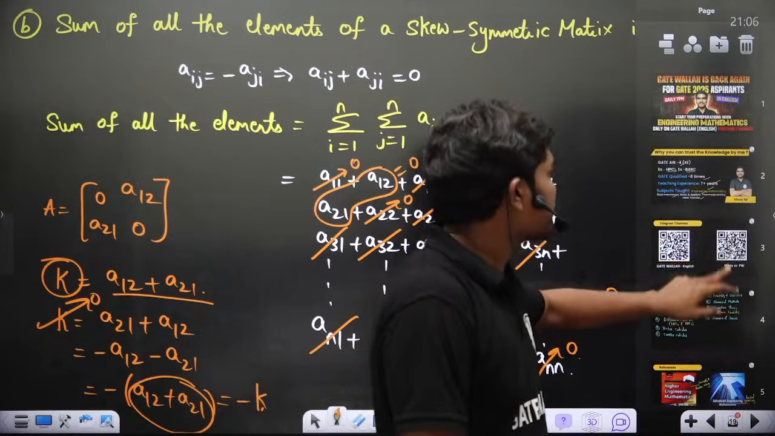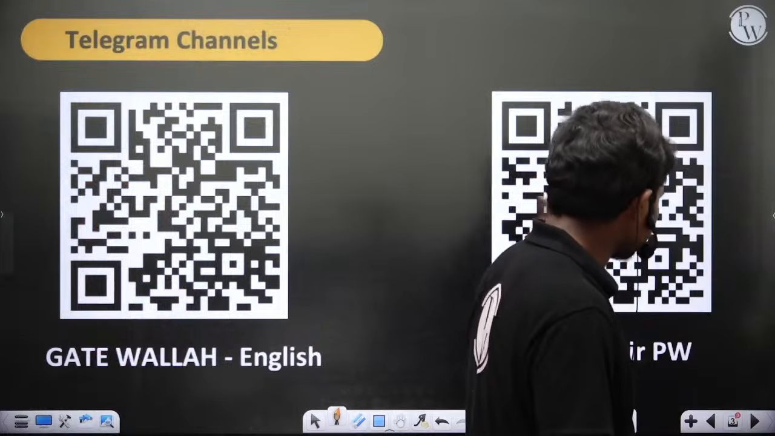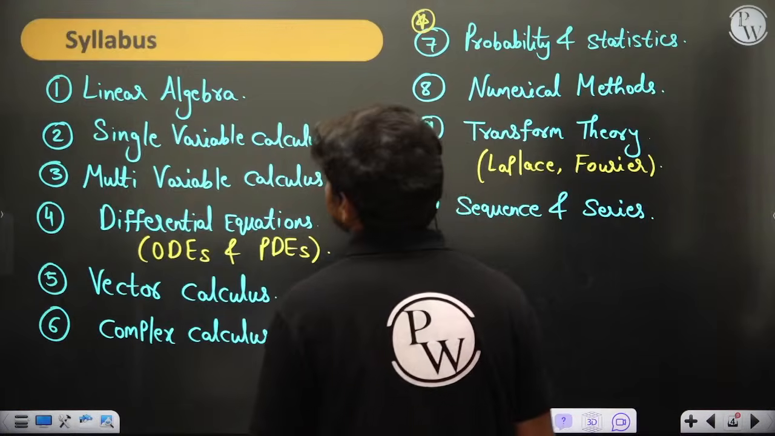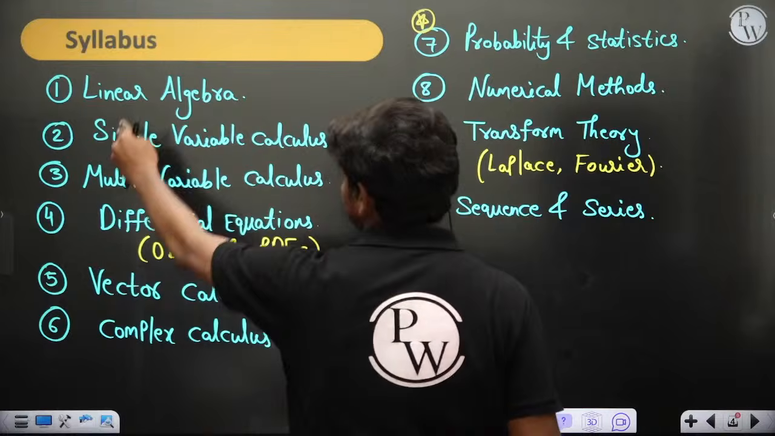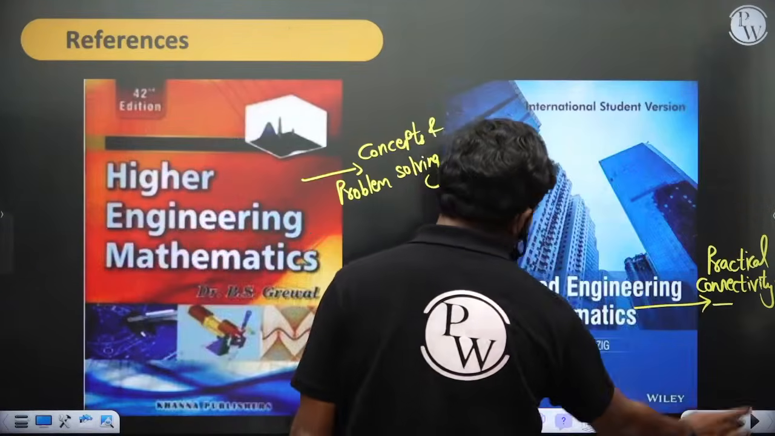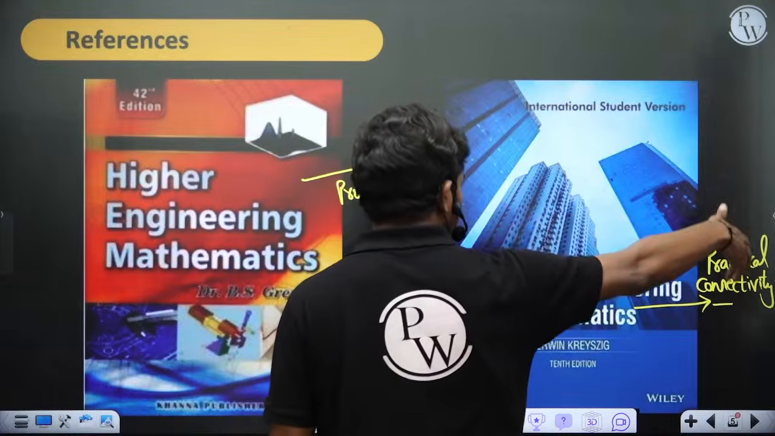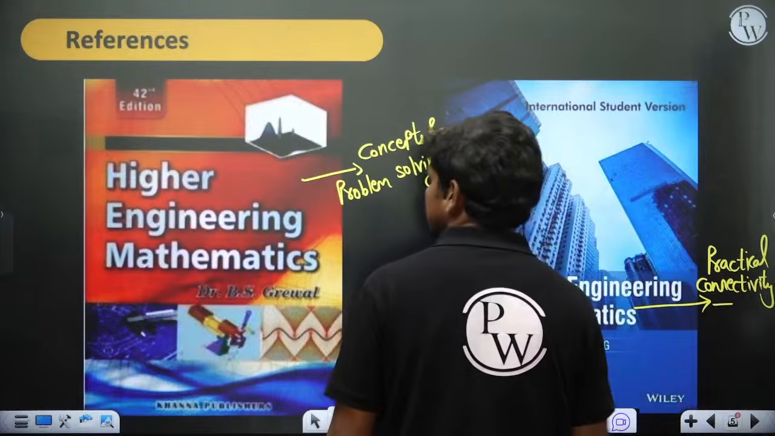So let us have a quick review. Basically, these are the channels. If you wish, you can join in these two, so you can get some understanding. Then this is the syllabus that we are going to cover. We started with linear algebra. Then these are the books. Of course, this is for conceptual and problems, and this is for technical connectivity, practical connectivity of the subject.